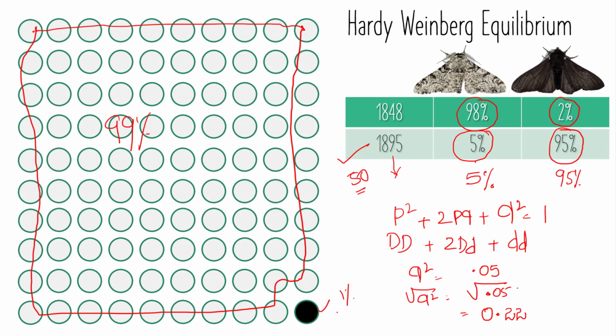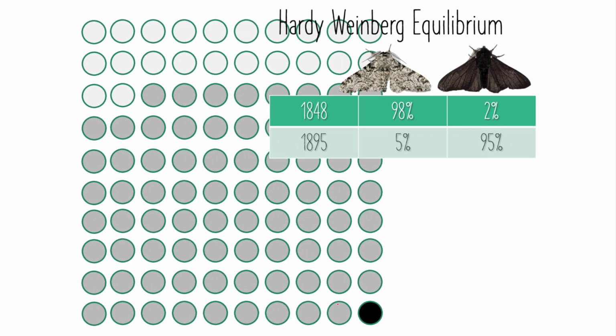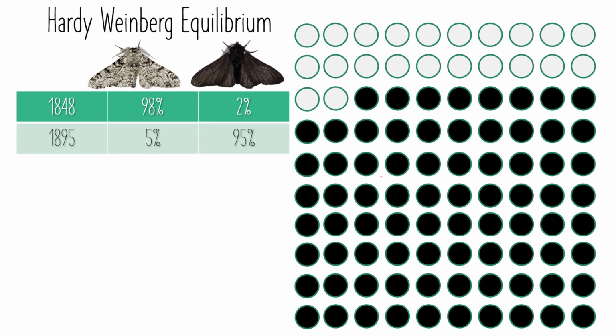Now after 50 years, quite astonishingly, the gene pool has changed: only 22% of the light colored peppered moth allelic frequency remains, and the rest, 78% of the allelic frequency, has changed over the 50 years to the dark peppered moth population.